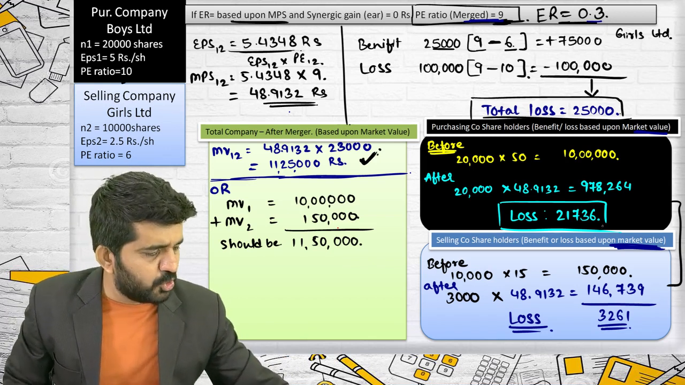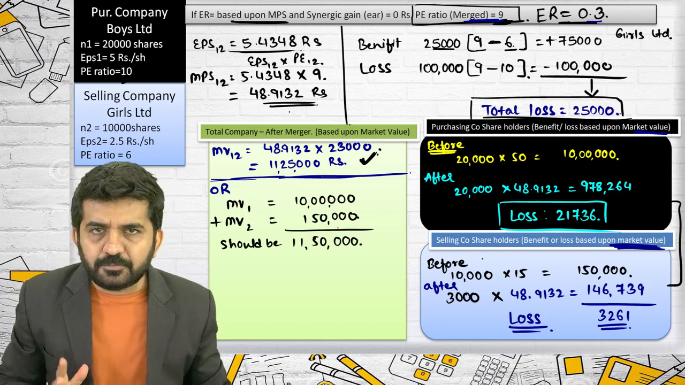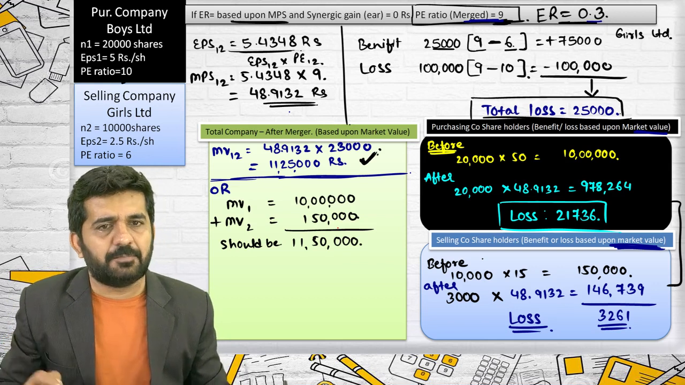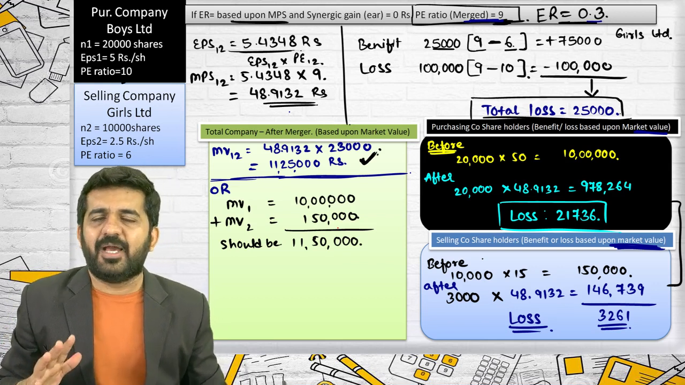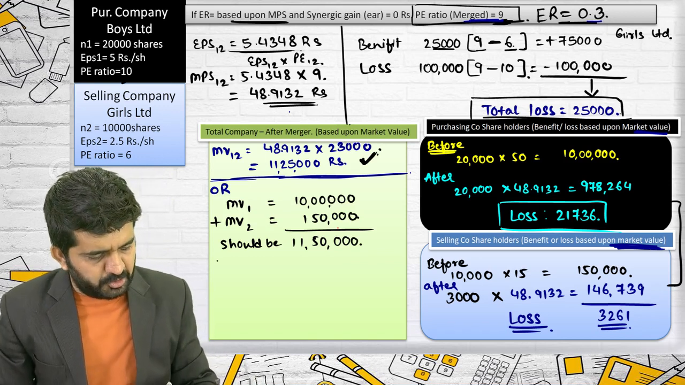So this loss will be distributed between these two companies. Sir, what is the ratio of this loss? There is no fixed ratio. It depends upon the exchange ratio. The higher the exchange ratio, the less loss will be borne by the selling company. The lower the exchange ratio, the more loss will be borne by the selling company.